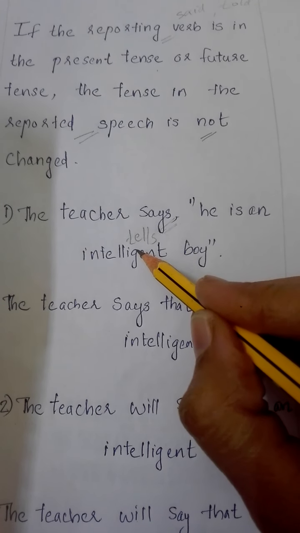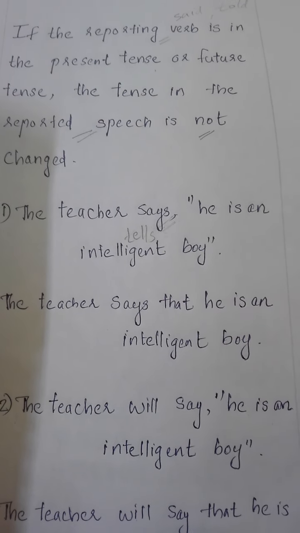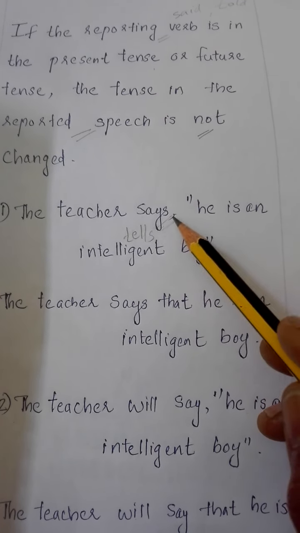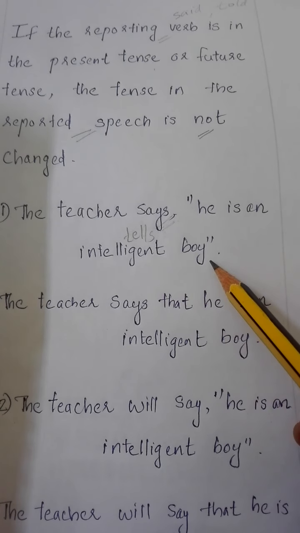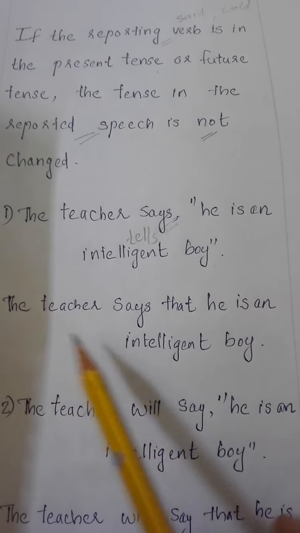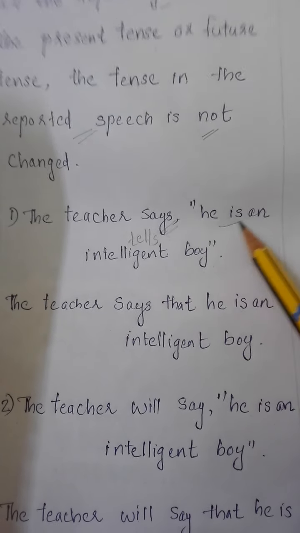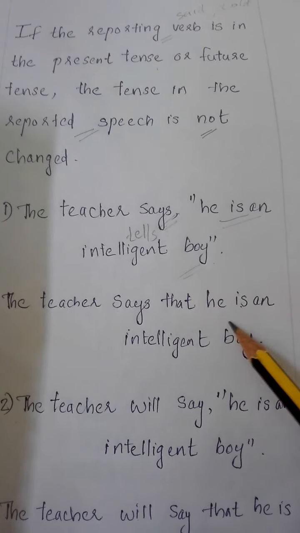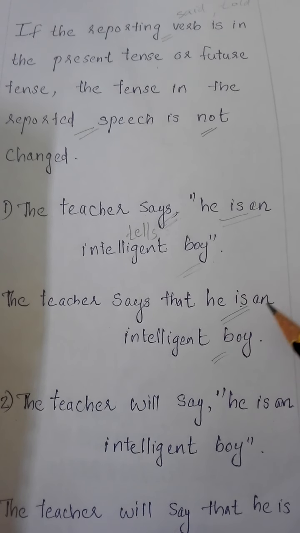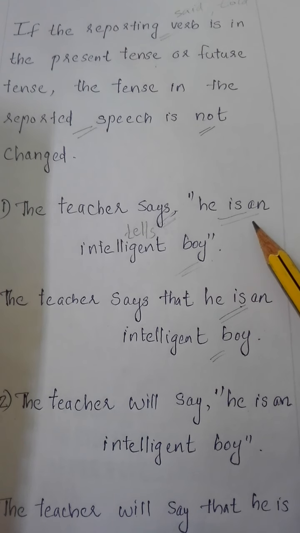Says, tells, S form, present tense. So it is in the present tense, so it is not needed to change the tense of this sentence. So how can we change? Listen. The teacher says that he is an intelligent boy. See, the same tense we used here. We don't change the tense of this sentence.